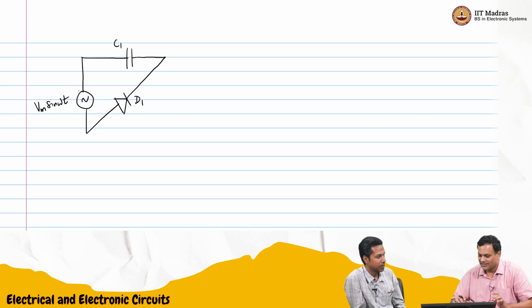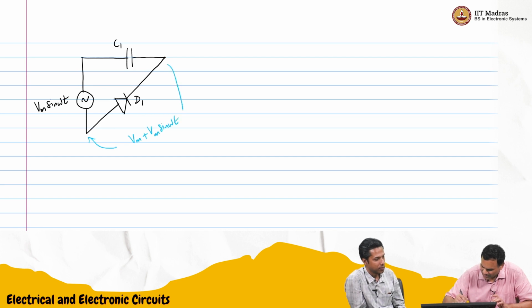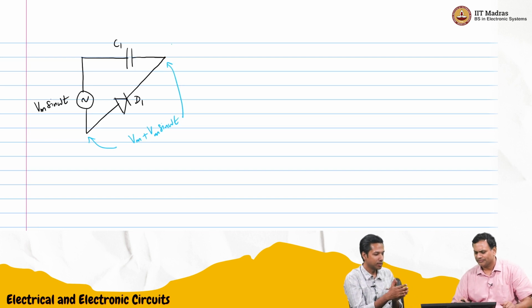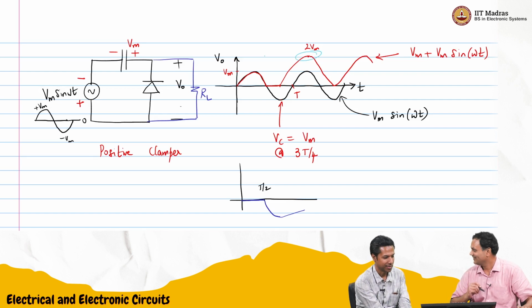We know that this voltage is Vm plus Vm sin omega t. I'm not showing the polarities here, I'm just showing that we have 2 Vm at some instant.